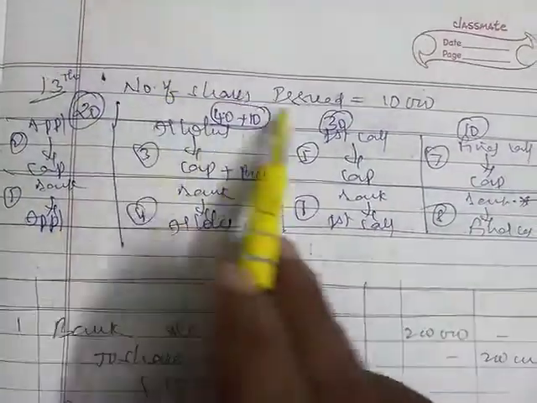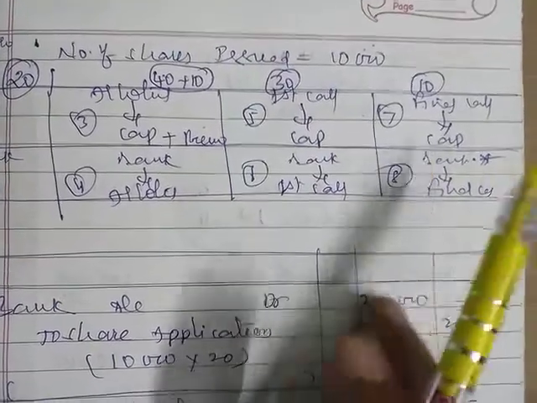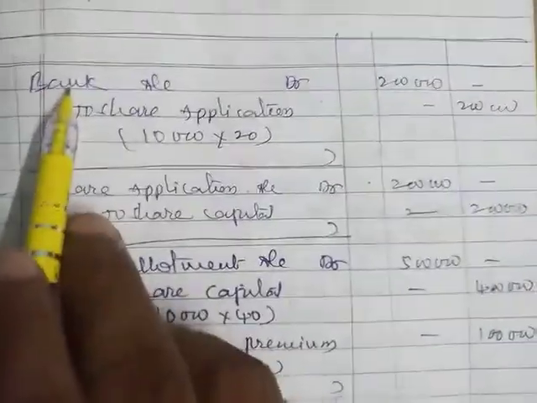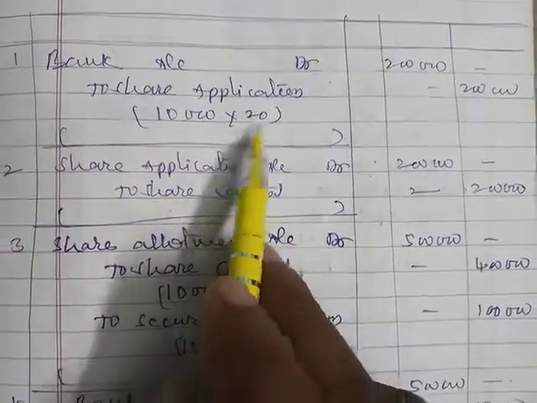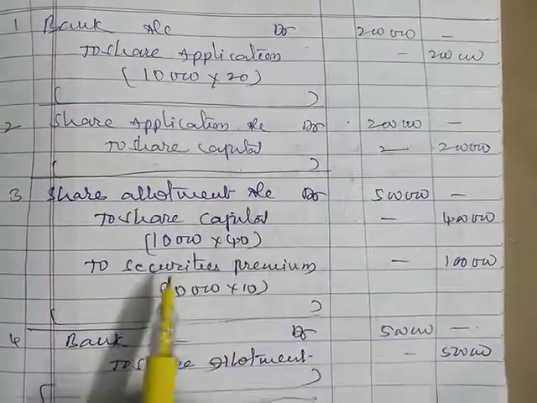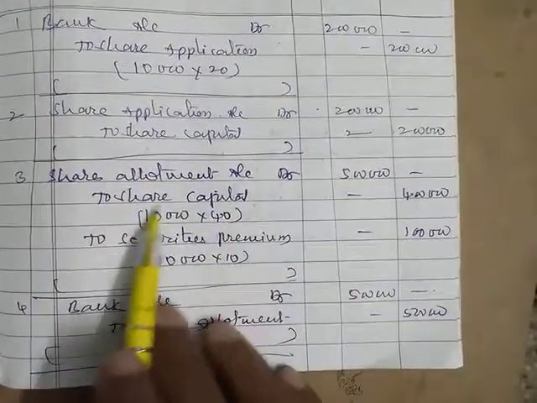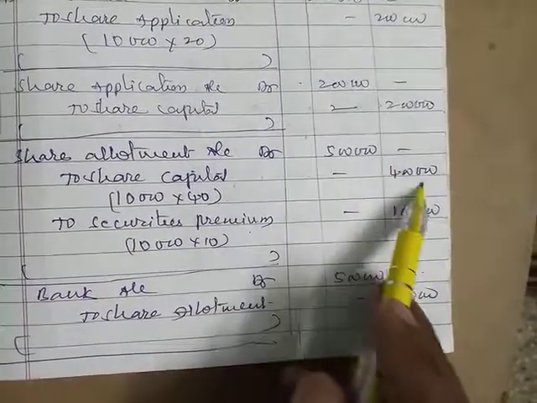Up to allotment everybody has paid, only on the first call 200 shareholders did not pay. So entries: bank to share application, 10,000 into 20, share application to share capital, 20,000, or 2 lakhs. Share allotment to share capital and to securities premium, in this 10 rupees is securities premium, so this is the basic entry.